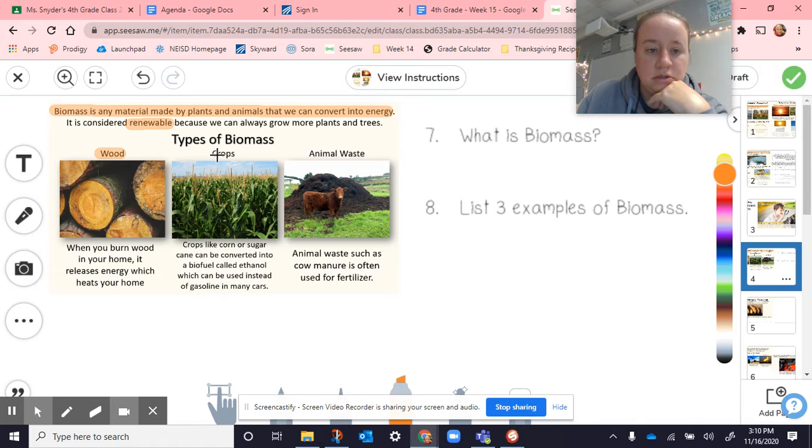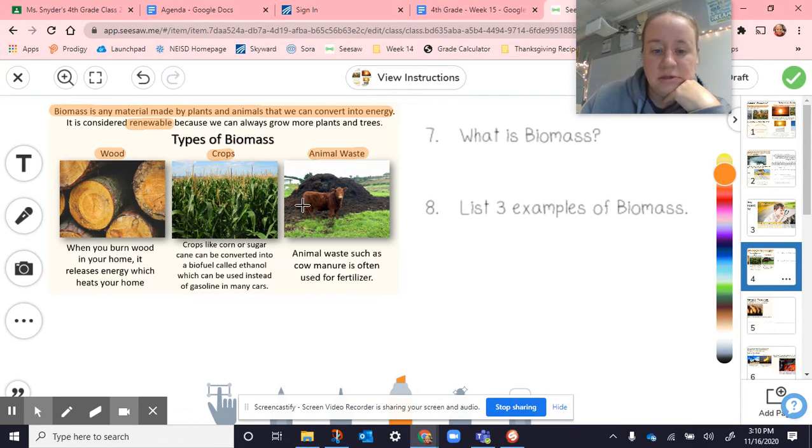With wood, whenever you burn wood in your home, it releases energy, which heats your home. If you have a fire or you've ever had a campfire, you can feel that heat when you burn the wood. Crops or sugarcane can be converted into biofuel called ethanol, which can be used instead of gasoline in many cars.